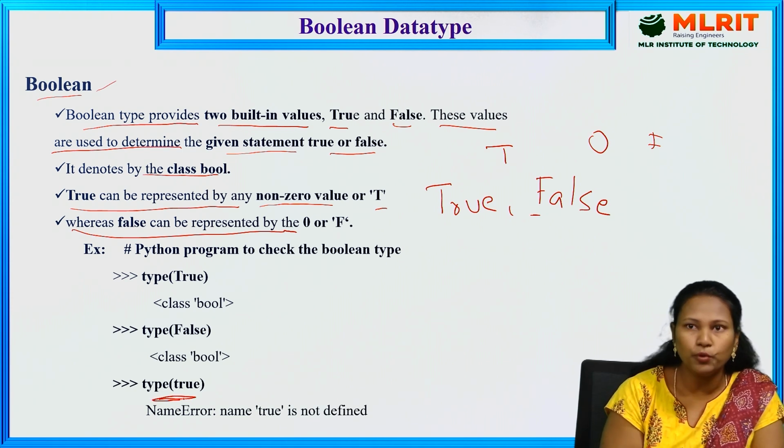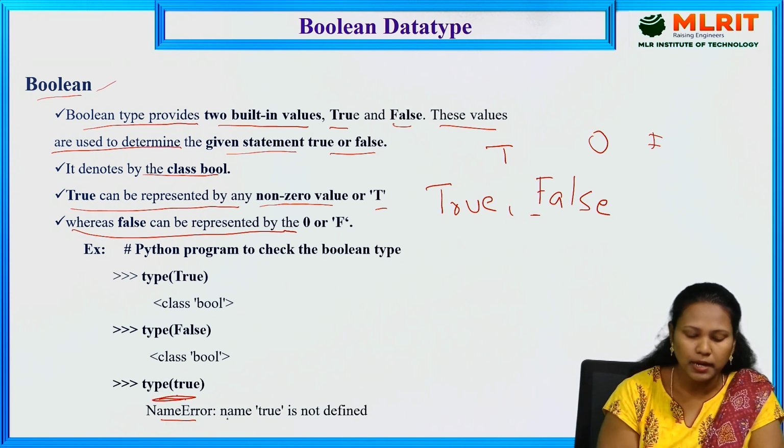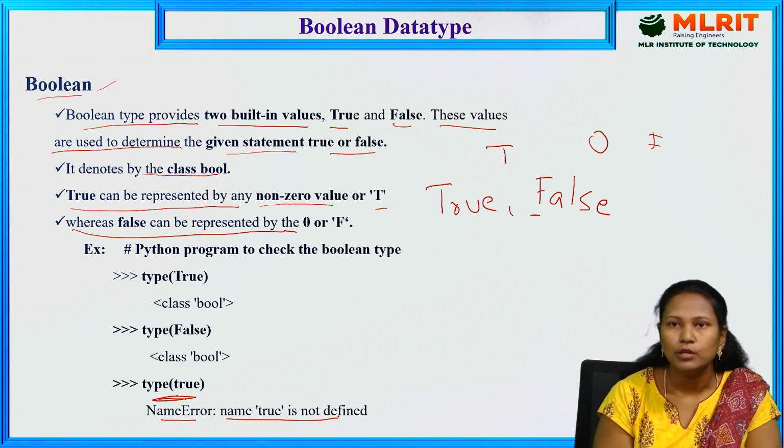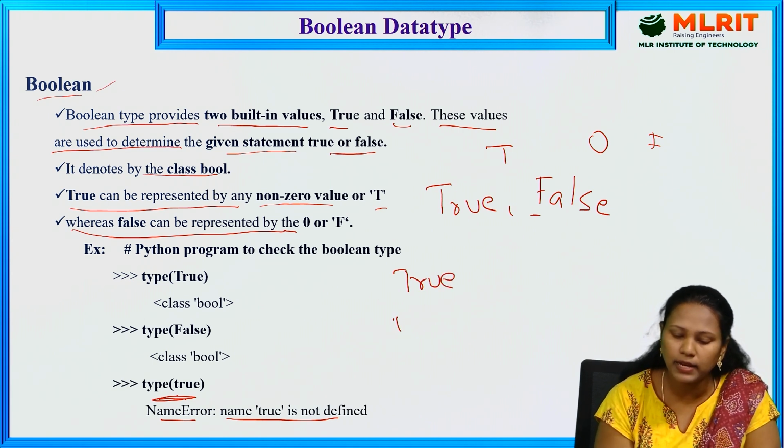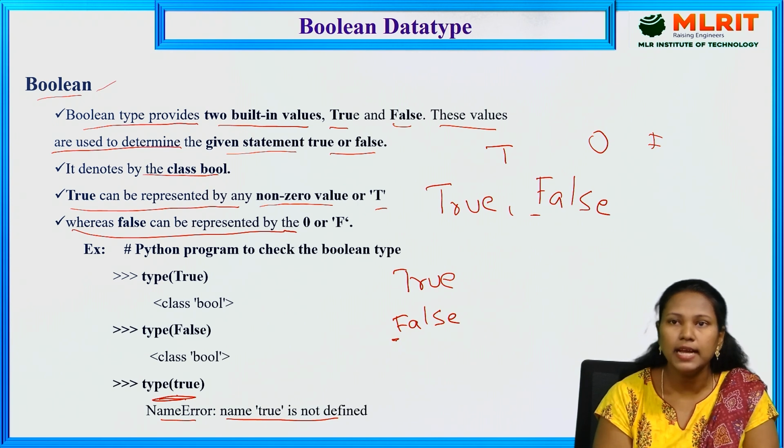So type of true, with a small t, gives NameError: name 'true' is not defined. So in the Boolean type we have two values only: True, with the capital T, and False, with the capital F.